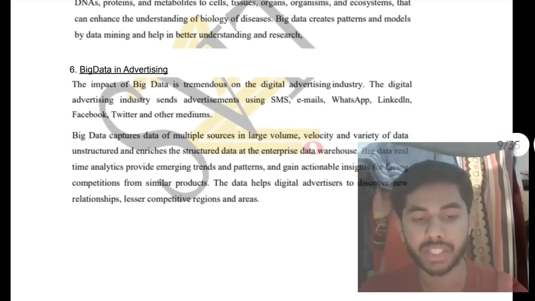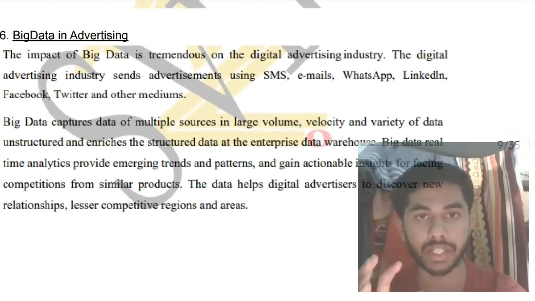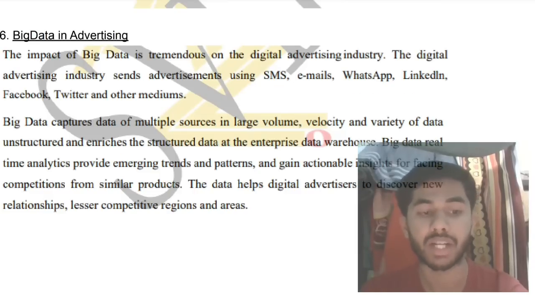And we have advertising also, where big data is used to show the relevant ad to the persons who are interested in that. Okay, that also happens by big data. This marks the end of module 1.